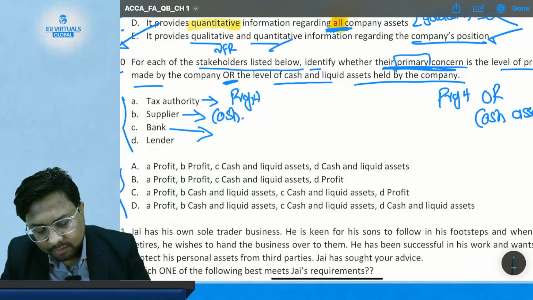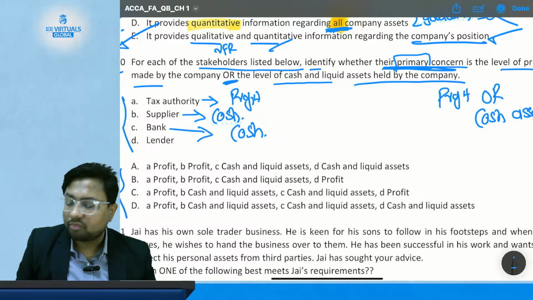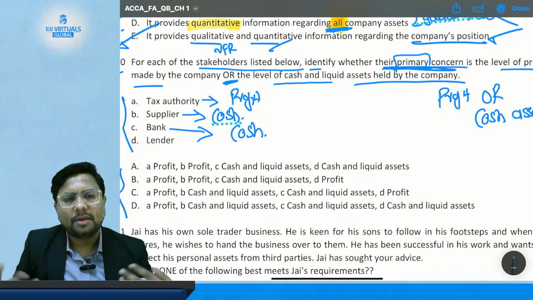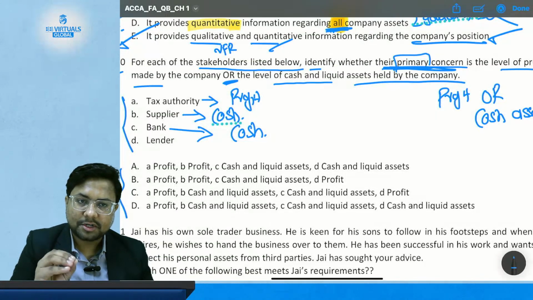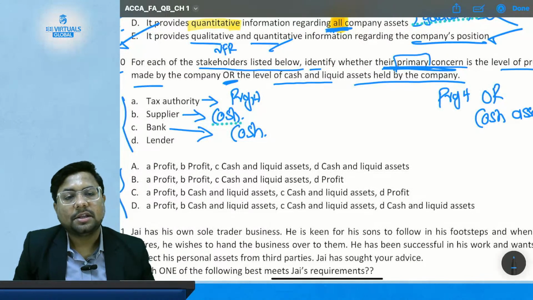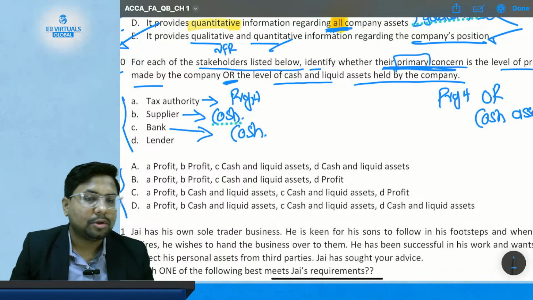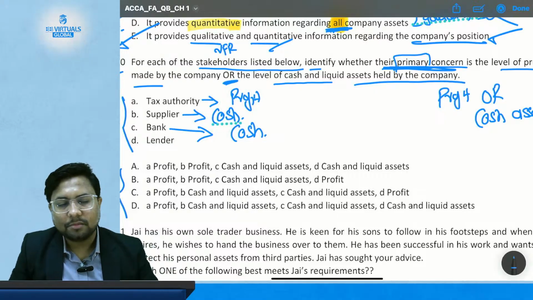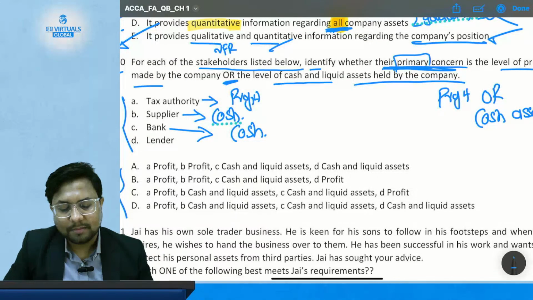So the correct answer for this stakeholder will also be cash, not profit, because you may be incurring a loss but still have a sufficient amount of cash. There may be cases where you have profit but don't have liquid cash to repay the bank. So their first and primary concern will be whether you are able to pay back the bank or not. So the correct answer will be cash.